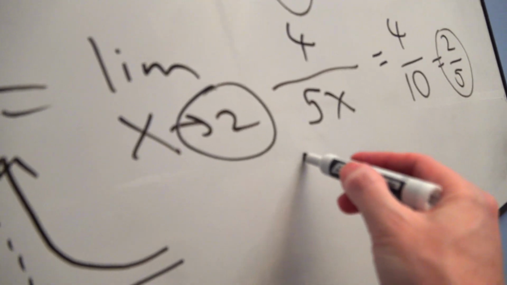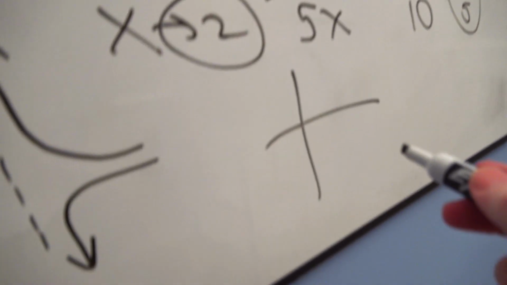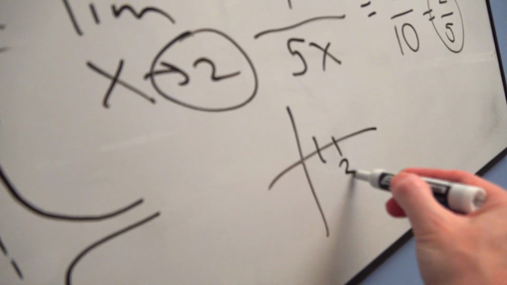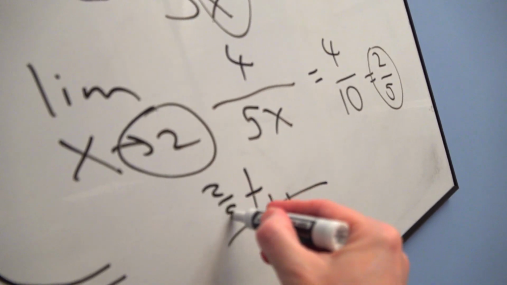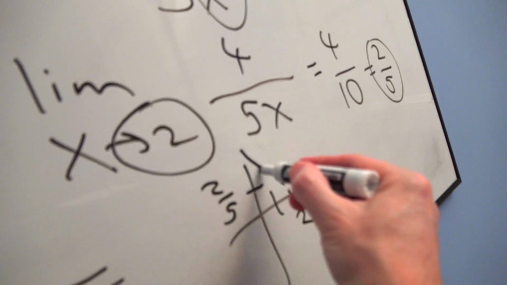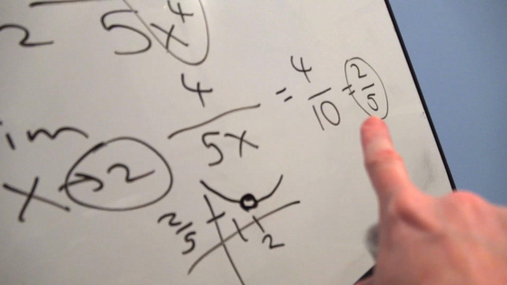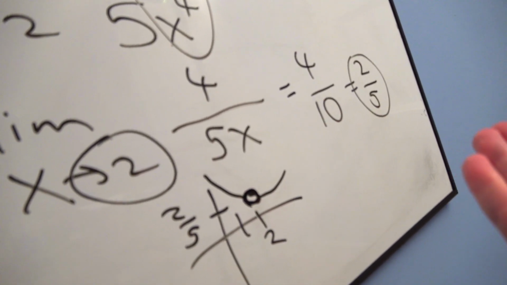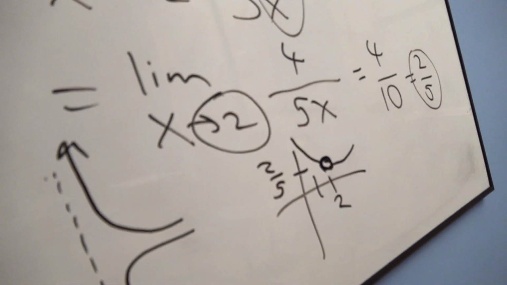So I kind of want you to understand what this means. Who cares what this graph looks like, but guess what? Somewhere on the graph, you have the point 2, comma, 2/5. But it's a hole, because only a hole could have a limit in agreement from both sides, and they do agree from both sides at 2/5, because that's what the math told us, but it does not exist there. Okay, so you had just proven the existence of a hole.